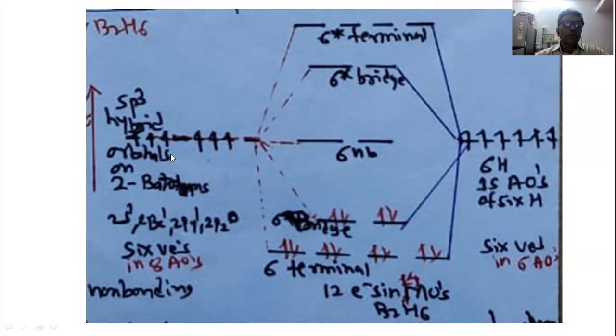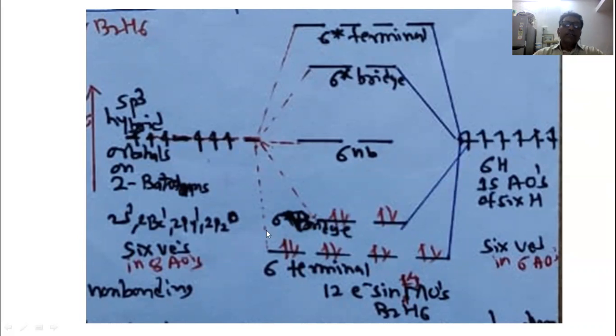On the left hand side you can see 4 hybrid orbitals, and as they have equivalent energy, they are represented at the same level. Now the 6 hydrogen atoms on the right side have 1s atomic orbitals, so 6 electrons are there.